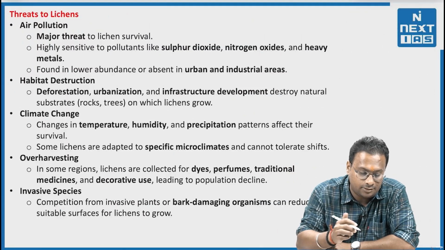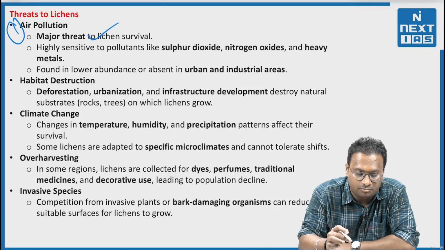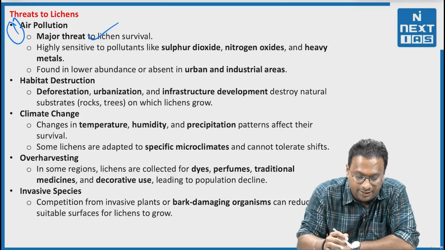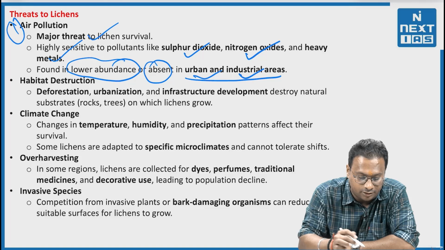Threats to the lichens. The first one is air pollution. A major threat to lichens is air pollution. They are highly sensitive to pollutants like sulfur dioxide, nitrogen oxides and heavy metals, and they are found in lower abundance or are absent in urban and industrial areas.